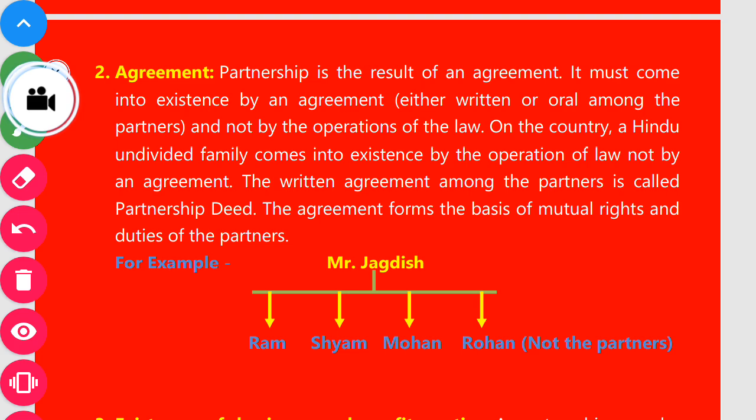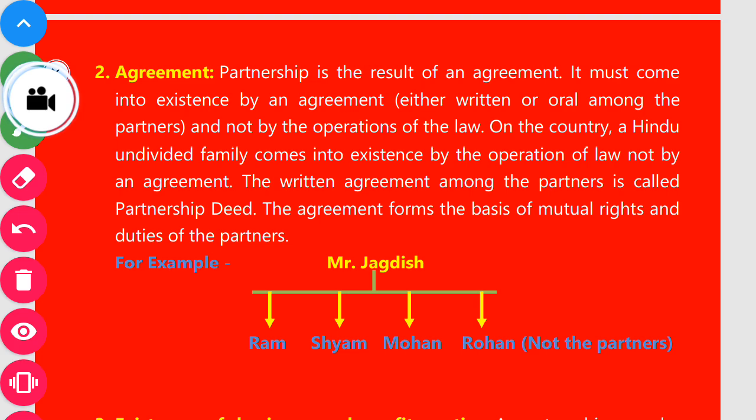They are not partners. They have a business and they are sharing profit and losses of the business also, but they are not partners because they don't have an agreement. Without agreement, partnership cannot exist. Is it clear?